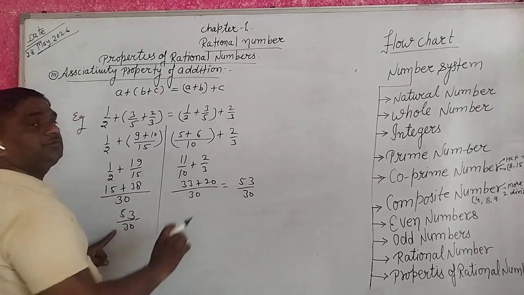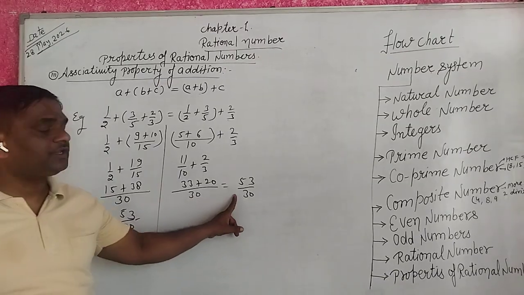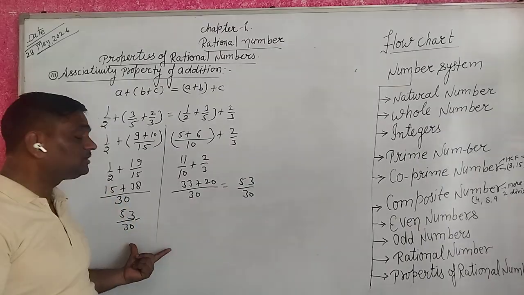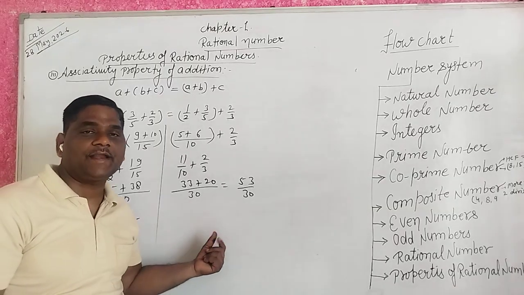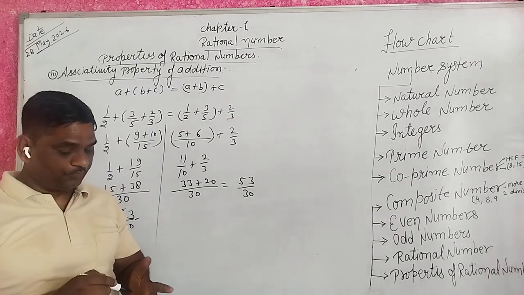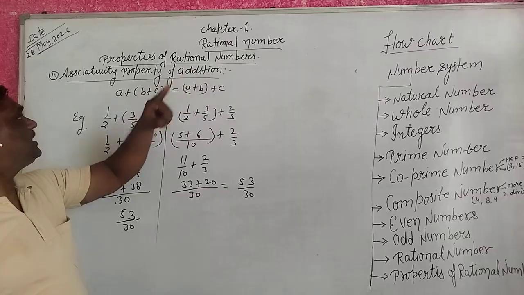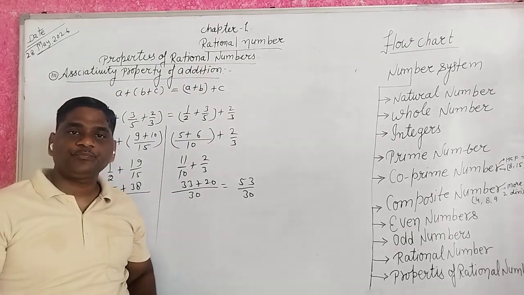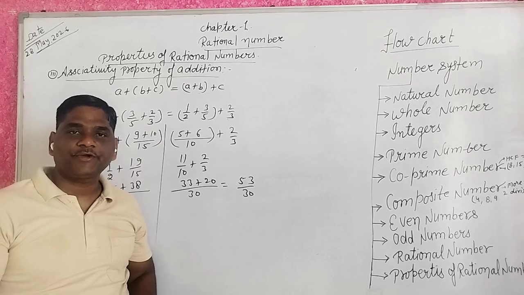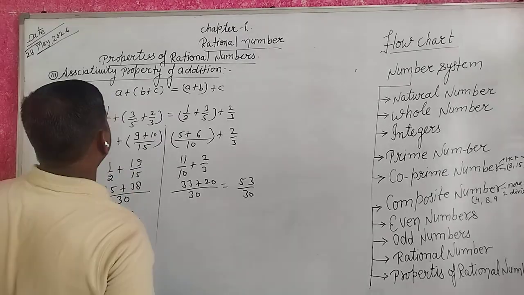You see here 53 upon 30 and 53 upon 30. So LHS is equal to RHS. So rational numbers show the associative property of addition. Okay guys? Yes.